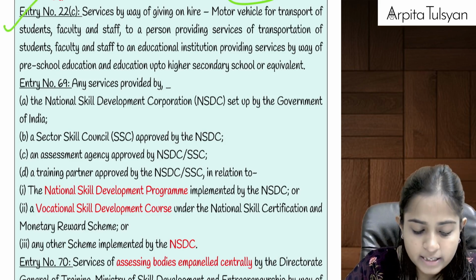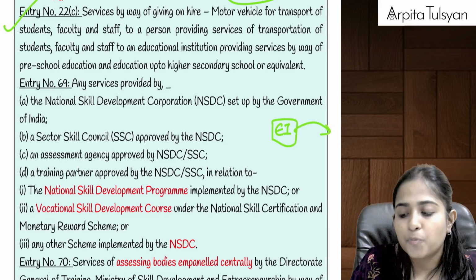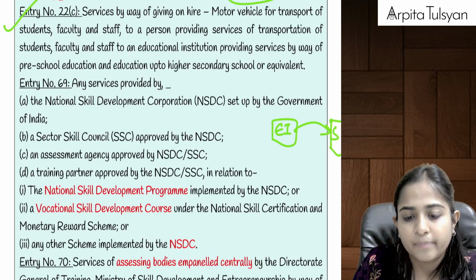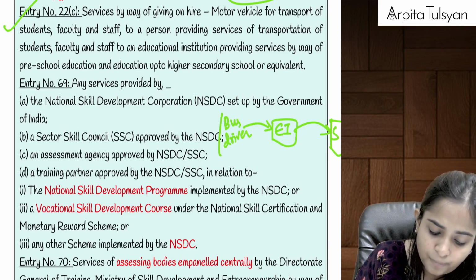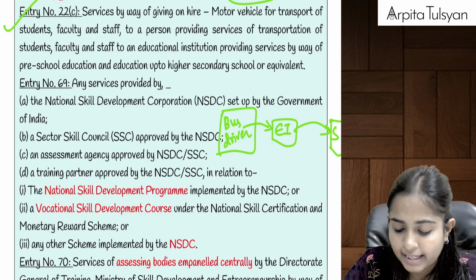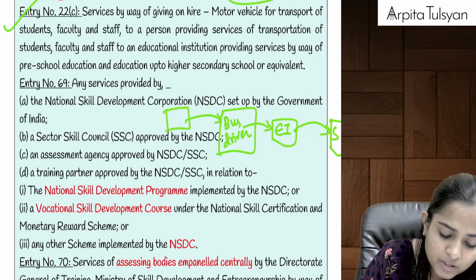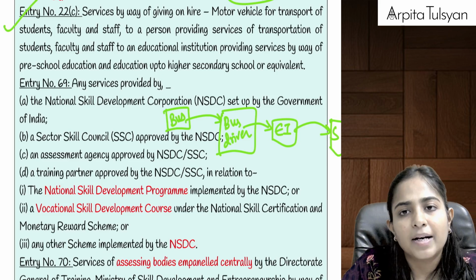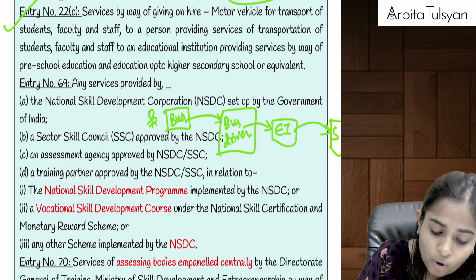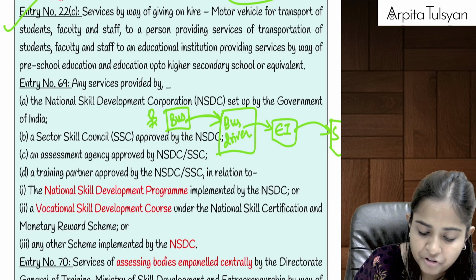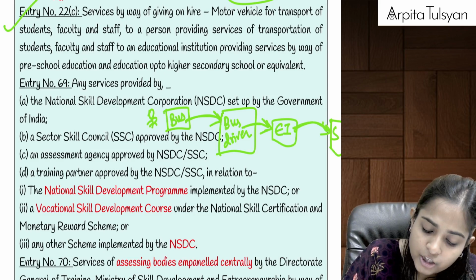Entry number 22C. Let's say there is an educational institution which wants to provide transportation services to its students. The educational institution has contacted a bus driver uncle: can you please provide transportation services to my kids? The bus driver said okay, but I don't have my own bus, I will take a bus on hire. So there is a fourth party who is going to give the bus on hire to this bus driver. Then the bus driver will provide transportation services to the educational institution, and then the institution is going to provide this service to its students.